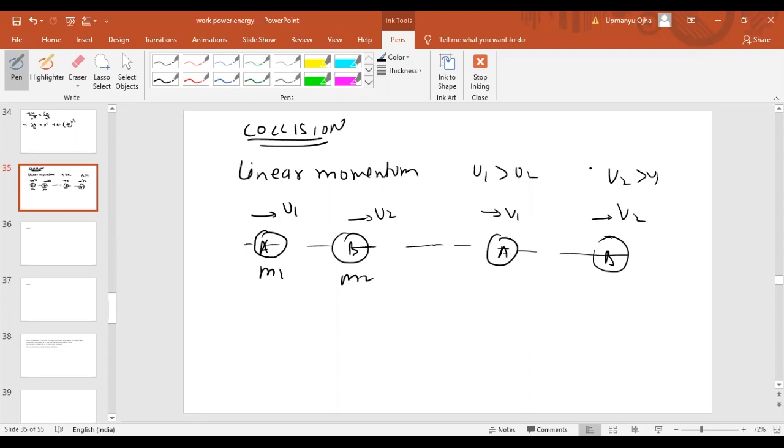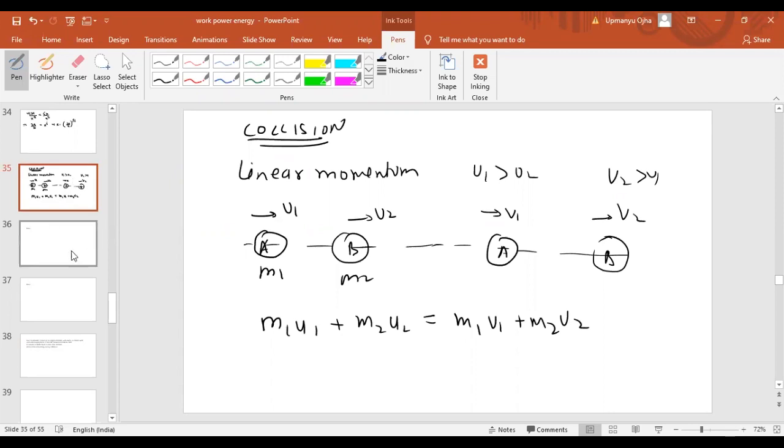If we apply the law of conservation of linear momentum, initial momentum should be equal to final momentum. So the initial momentum is m1 u1 plus m2 u2, which should be equal to m1 v1 plus m2 v2. So from linear momentum conservation, we get one equation.